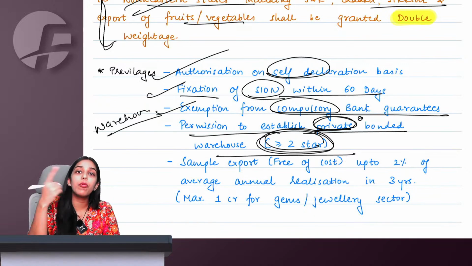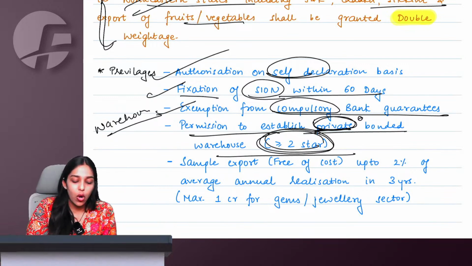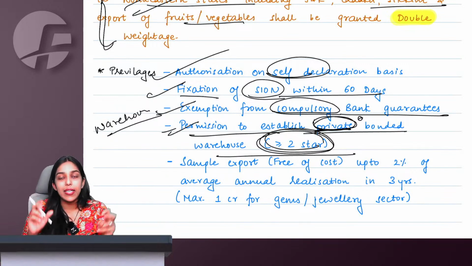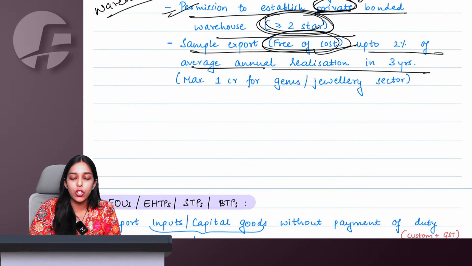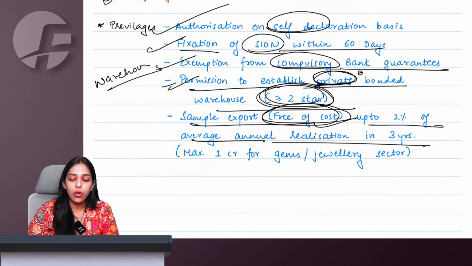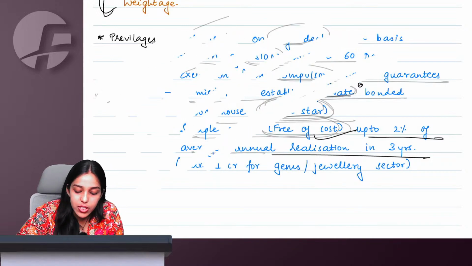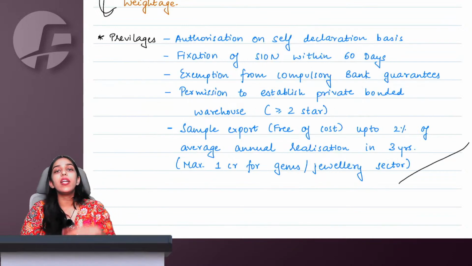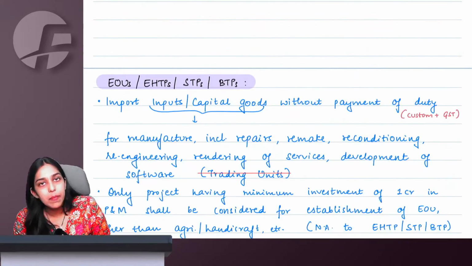And if you remember, there were provisions with respect to manufacturing etc. in your own private warehouse only. So all that can be set up if you are a star category person. Then sample export: they will allow you free of cost up to 2% of average annual realization in the last 3 years, maximum 1 crore for gems and jewelry. So these are all the privileges that you can enjoy if you are a 1 star, 2 star, 3 star, 4 star or 5 star export house category person.